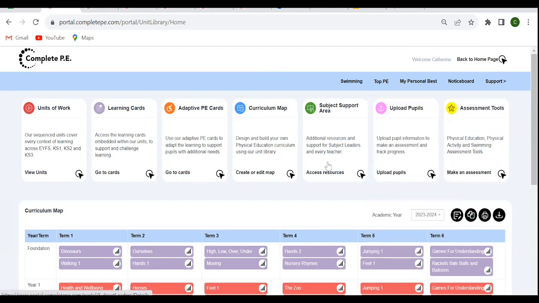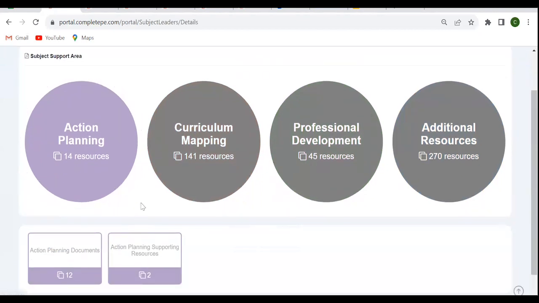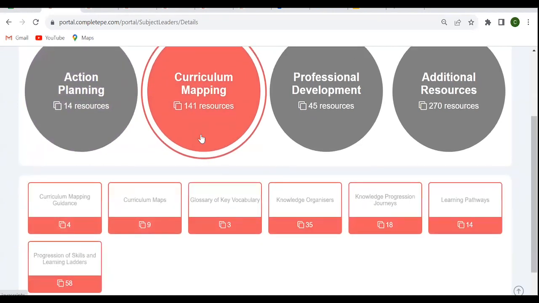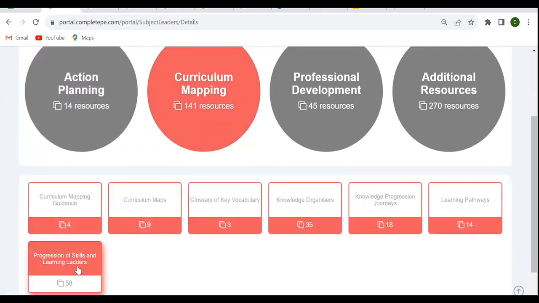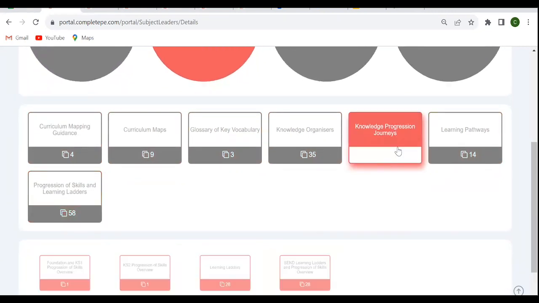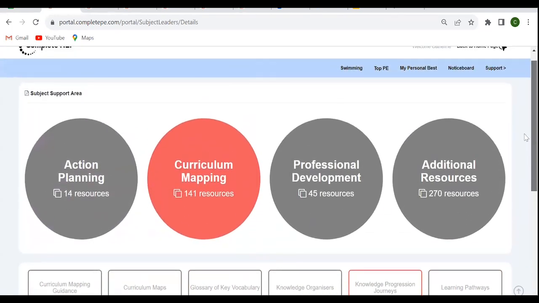The subject support area is also fully open to you. Now in here, this is packed full of resources that a PE leader might need, but it's also full of resources that can be helpful to every single teacher. The action planning section contains resources to support PE leaders to create their action plans and evidence the impact of their primary PE and sport premium funding. The curriculum mapping section contains lots of resources that showcase the progression of learning, the progression of knowledge, all the knowledge organisers in one place. So feel free to have an explore.